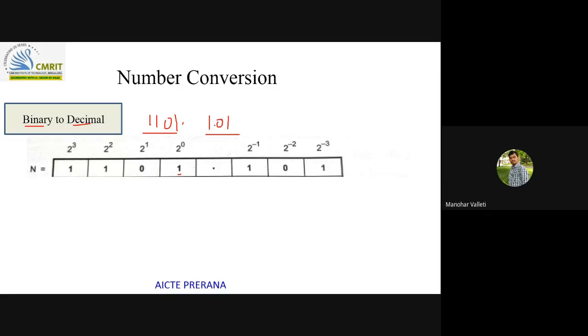1101.101. So each digit will have a positional value: 2 power 0, 2 power 1, 2 power 2, 2 power 3, like that. This will have the positional value 2 power 3, so 1 multiplied by 2 power 3. This will have 1 multiplied by positional value 2 power 2. So each digit is multiplied by its positional value, and all of this we need to add. Anyhow, this is 0, so 0 multiplied by 2 power 1 will give you 0.